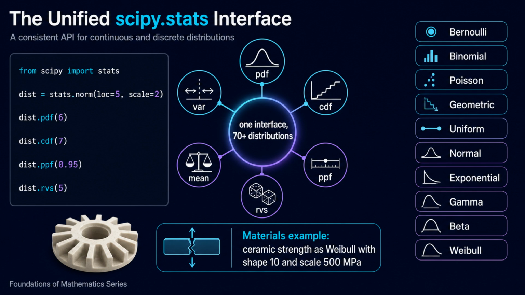That uniformity is what makes exploratory work fast. In materials science, 3 distributions appear repeatedly: Weibull for the strength of brittle materials, log-normal for particle size, and gamma for waiting times. A ceramic with shape 10 and scale 500 megapascals is a typical strength model.